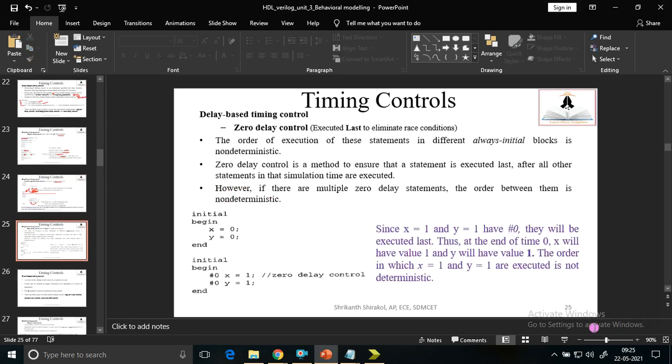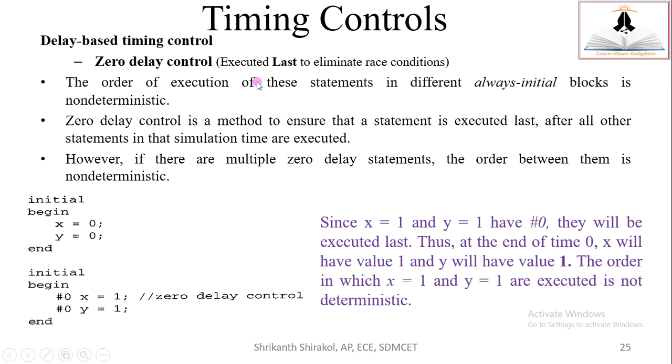Next is the third type, zero delay control. This zero delay control is the third and last type of delay based control. Here, the zero delay control executes last to eliminate race condition. We use zero delay control in order to eliminate the race condition. The order of execution of these statements is different from that specified in the always or initial block.